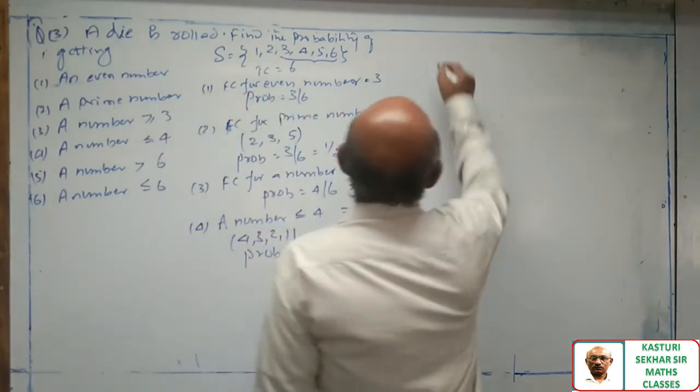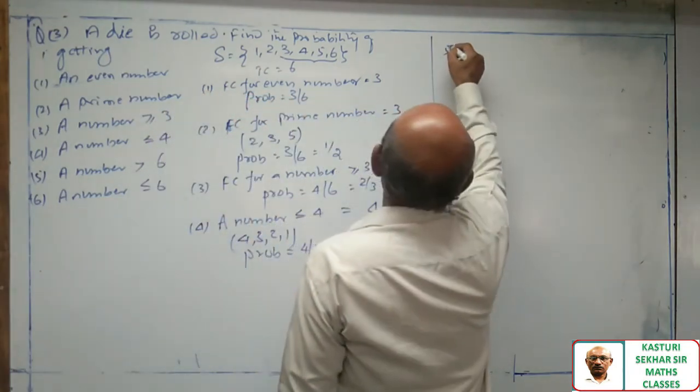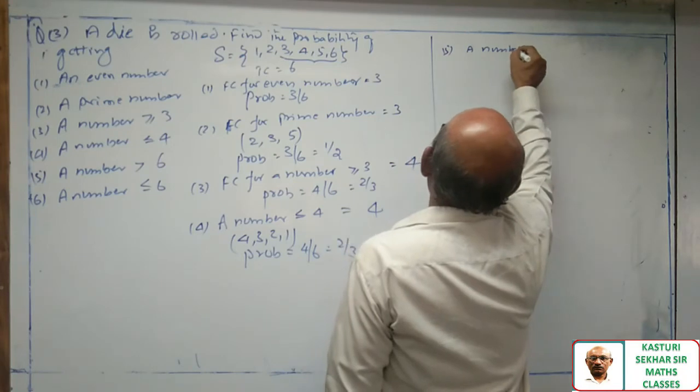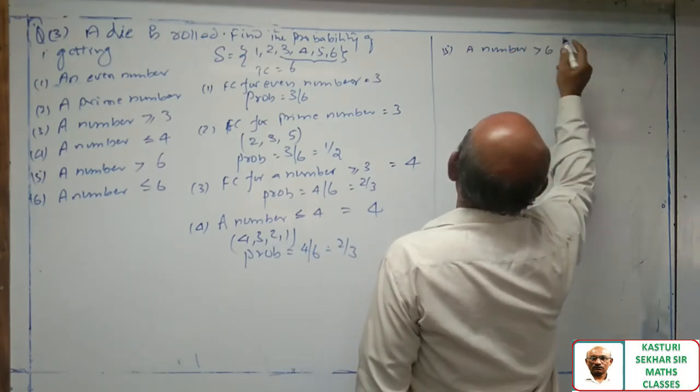Next. Question number 5, a number greater than 6.